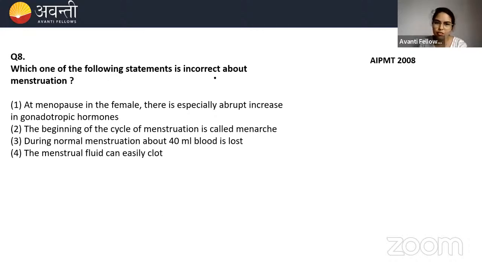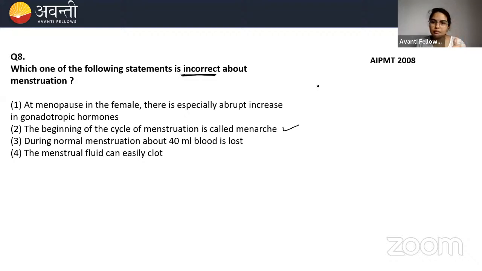Okay, what do you see here? Which of the following statements is incorrect about menstruation? Here at menopause, there is an abrupt increase in the gonadotropic hormone. The beginning of the cycle of menstruation is called menarche, and the pause is called menopause. Clear?